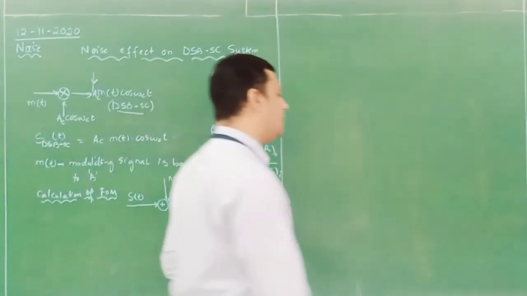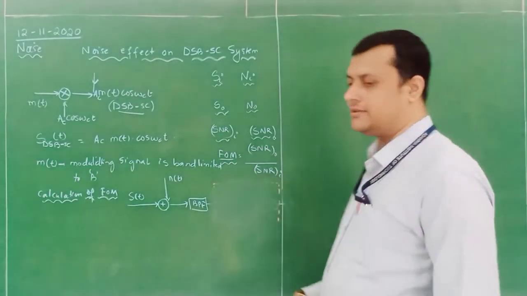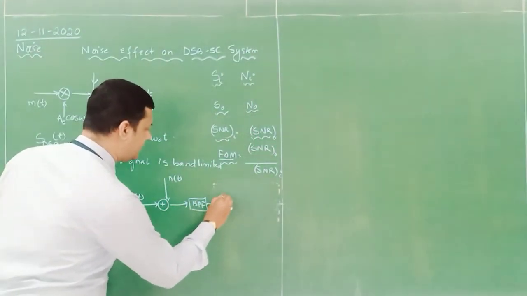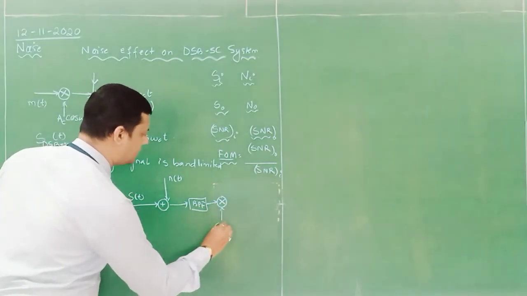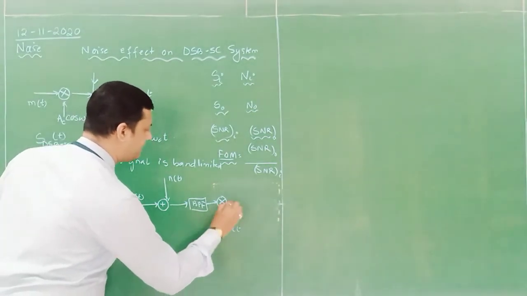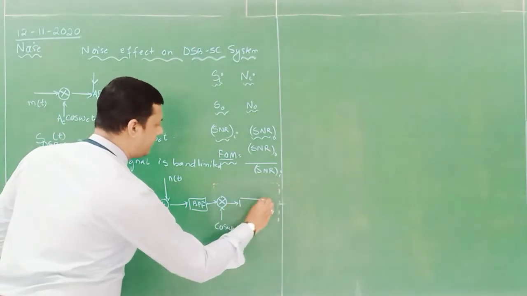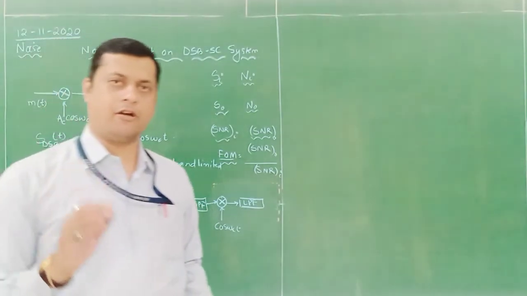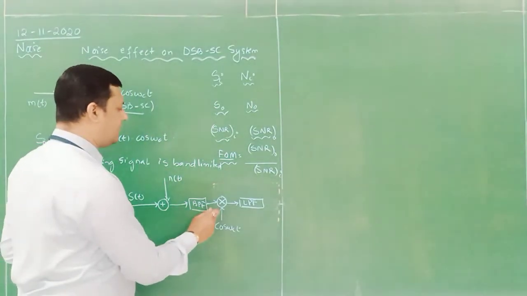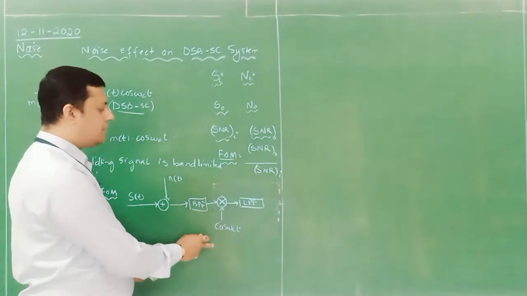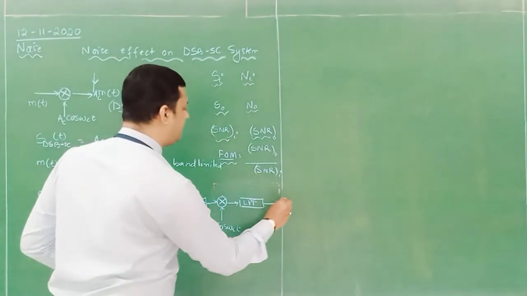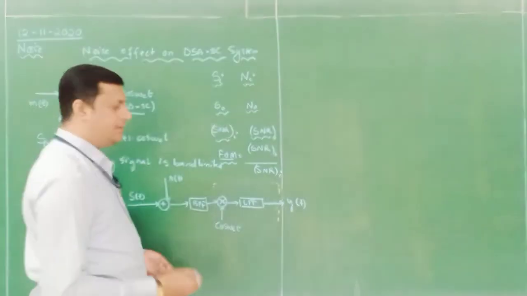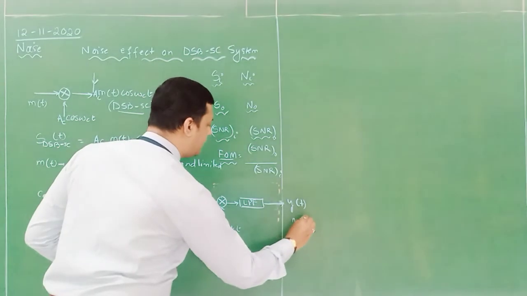We have to use one synchronizing carrier component, that is cos omega Ct followed by an LPF. In that detector, what I have drawn, it is called the synchronization with respect to cos omega Ct followed by an LPF. It is called y of t. This is the output signal, and we will get m of t.